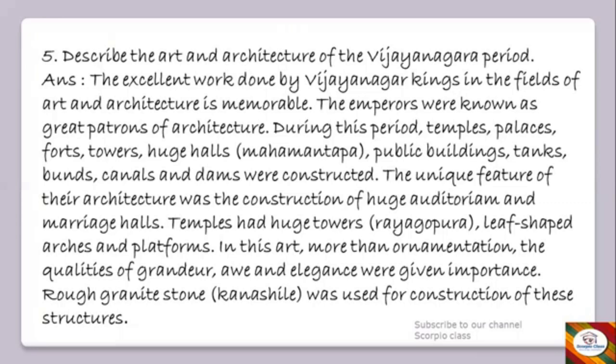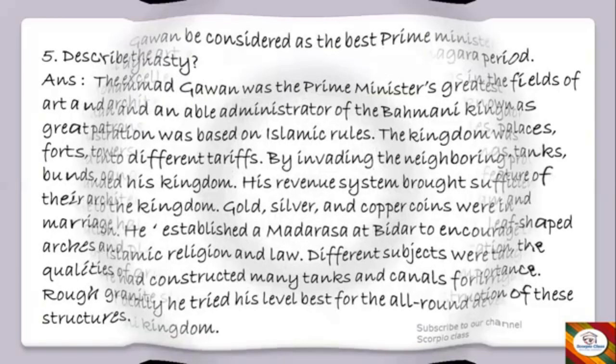Temples had huge towers, leaf-shaped arches, and platforms. In this art, more than ornamentation, the qualities of grandeur, awe, and elegance were given importance. Rough granite stone was used for construction of these structures. Okay, so how magnificent it would be, the art and architecture of Vijayanagara period. So let's move on to the next question.